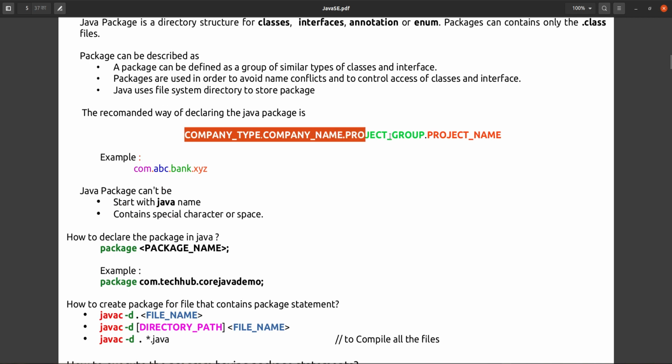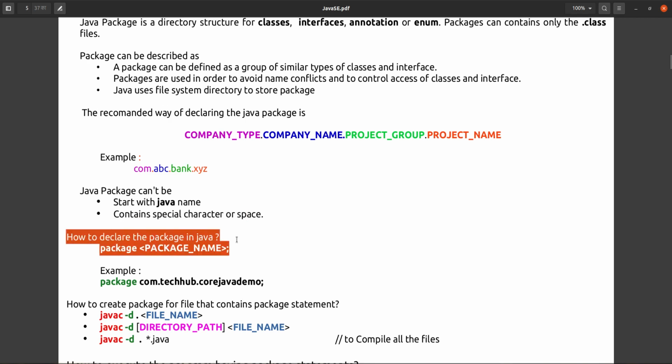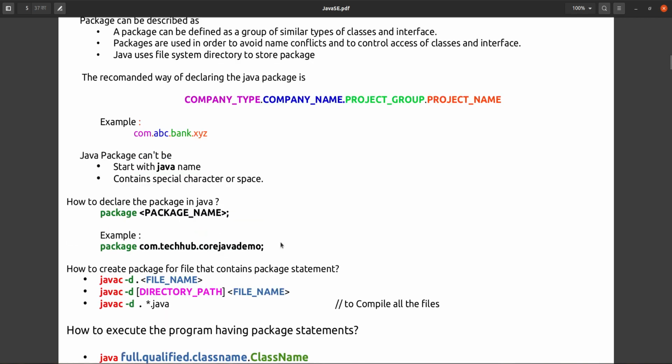And you can declare the package in this way only. This is the recommended way. This is the example of that one. And how to declare the package in a Java class? Suppose you are creating one class, in that class only you have to declare the package. The package will be declared by the package statement. This is a package statement. This is the keyword package. After that, you just give your package name, then the termination symbol. So your package will be declared.